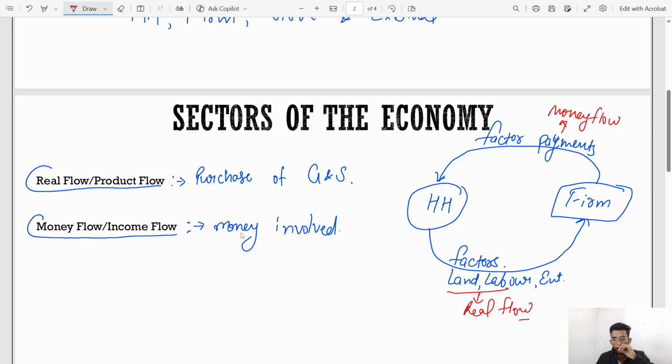So when household give factors to firm, firm will produce goods. So here from firm to household. And when household purchase goods from firms, household have to pay firms expenditure on goods and services.